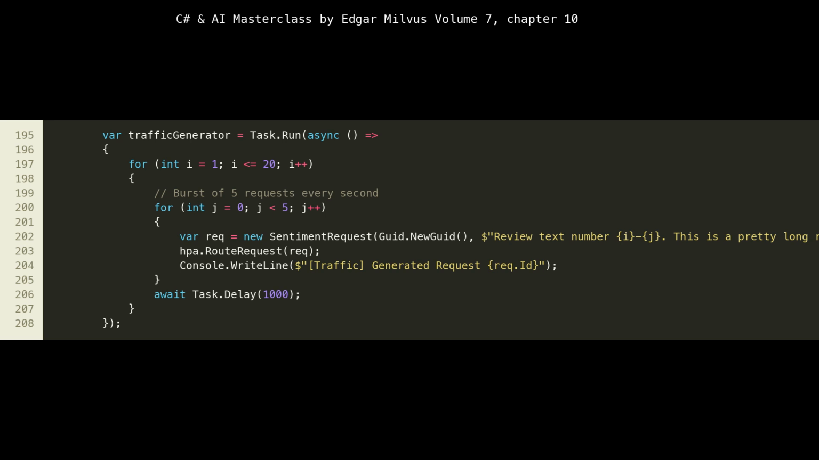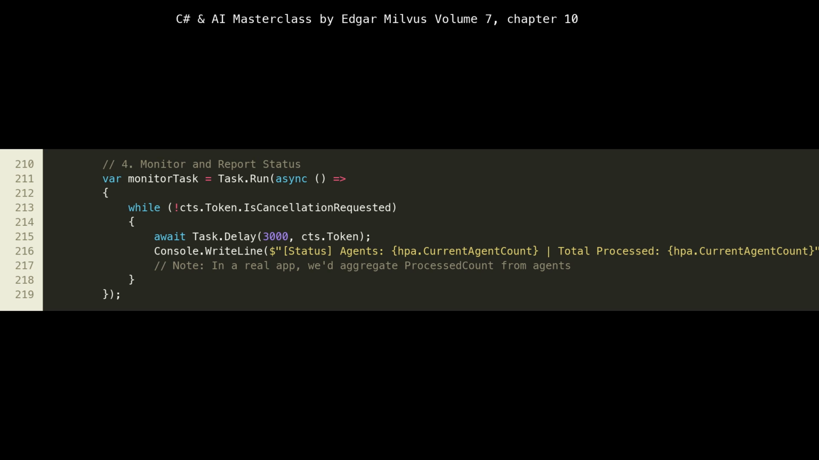The monitor task, lines 210 to 219, is another background task that provides visibility into our simulation. It periodically logs the current number of active agents and a placeholder for total processed requests. await Task.Delay(3000, cts.Token) ensures that status updates are printed every 3 seconds, allowing us to observe the system's state changing over time.